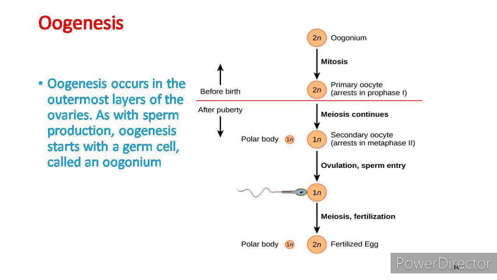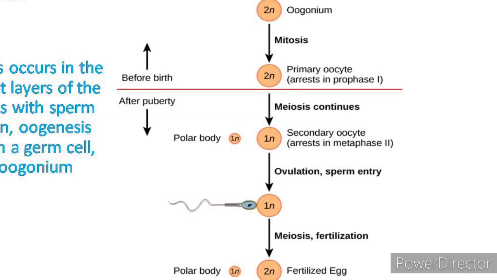So what is oogenesis? Oogenesis occurs in the outermost layer of the ovaries, as with sperm production. Oogenesis starts with germ cells called oogonia. Oogonia is a plural word, and these cells undergo mitosis to increase in number, eventually resulting in 1 or 2 million cells in the embryo. So look at this diagram. The cell starting meiosis is called a primary oocyte, and this cell will begin the first meiotic division but be arrested in its progress in the first prophase stage.